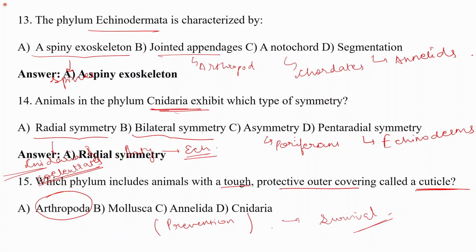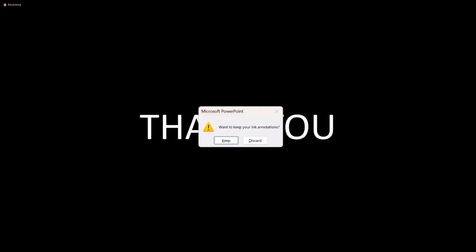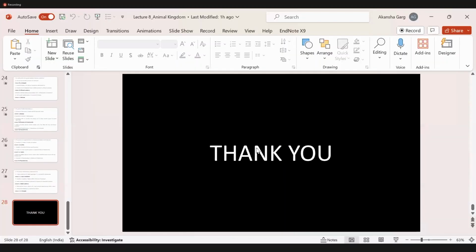So with this, we ended up with the different phyla that include all the non-chordates. From the next class, we will start learning about the chordate animals. With this, I would like to end today's session, and we'll finish all the non-chordates: poriferans, platyhelminthes, aschelminthes, coelenterates, ctenophores, annelids, arthropods, mollusks, echinodermata, and hemichordata.